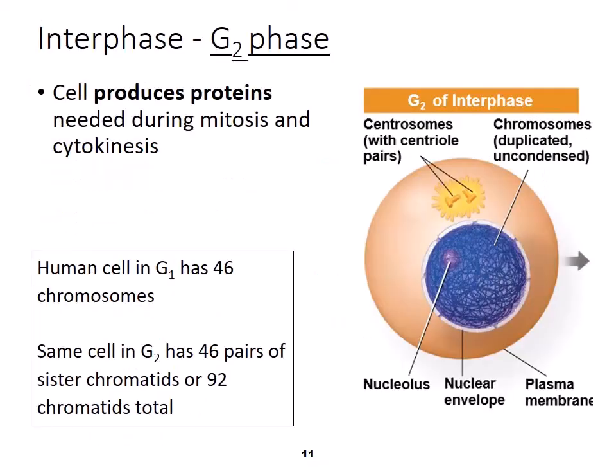So that brings us to G2 of interphase. This is the next growth phase, and really in G1, S, and G2, the cell is going to continue to grow throughout all of those. But in G2, the cell produces proteins that are needed during mitosis and cytokinesis. And a human cell in G1 would have 46 chromosomes, and the same cell in G2 would have 46 pairs of sister chromatids, or 92 chromatids total, because in the previous phase, S phase, they replicated the DNA.